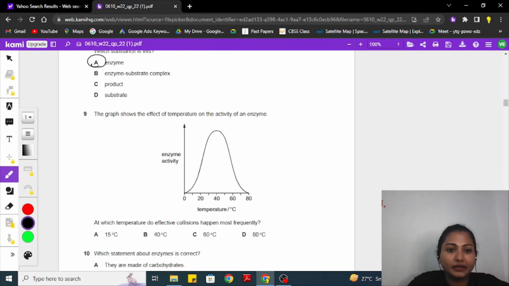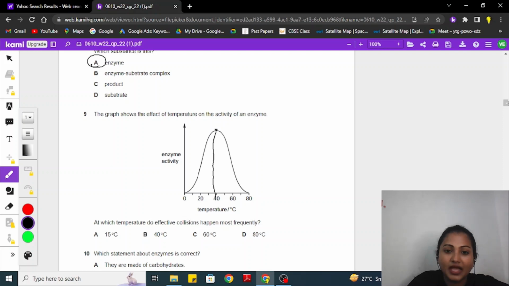Question number 9. The graph shows the effect of temperature on the activity of an enzyme. At which temperature do effective collisions happen most frequently? Here we have a continuous graph, and we have the peak at 40.